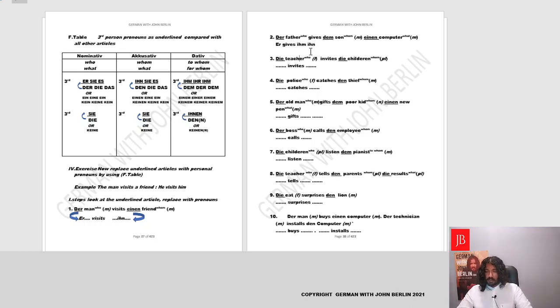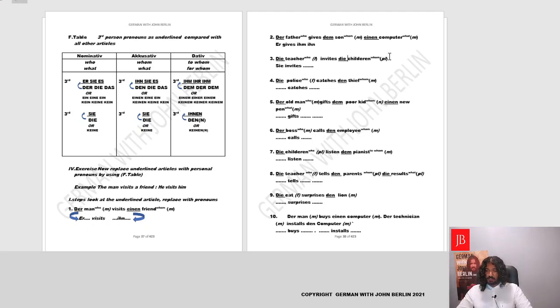Yes, perfect. The teacher invites the children. Again, instead of the, we'll find the as who. We'll go to who and find the. It's here, and instead of the, we'll write sie. So we'll write sie invites the children. Whom? So we'll go to whom and find the. It is like here, and instead of the, we'll write sie.